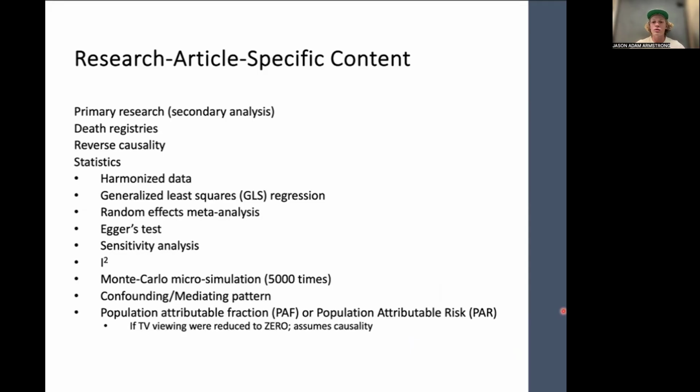Again, go back to week 6 if you want a full review, but basically we're trying to make sure that we're not only publishing articles that find significant results. We would expect to find some studies that don't find any result or any significance to TV viewing and mortality. Okay. So just assessing that.